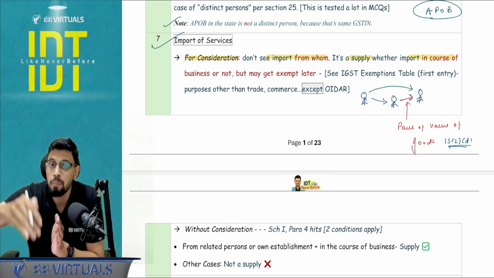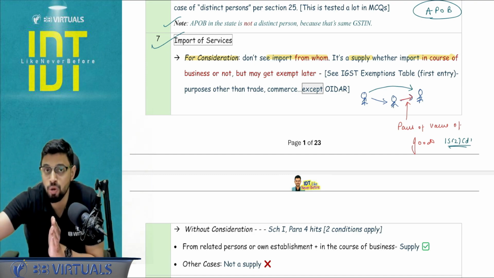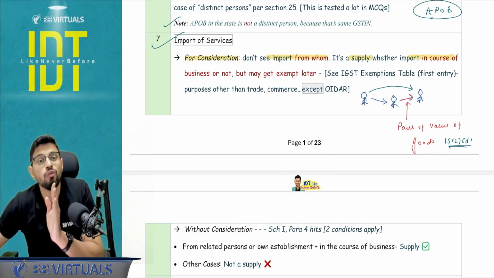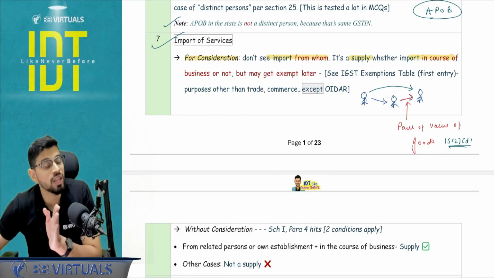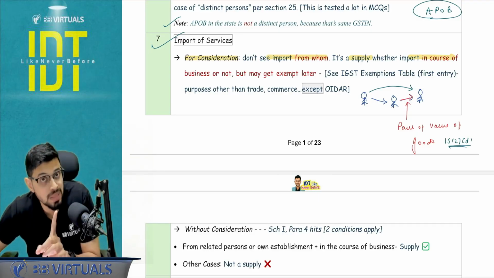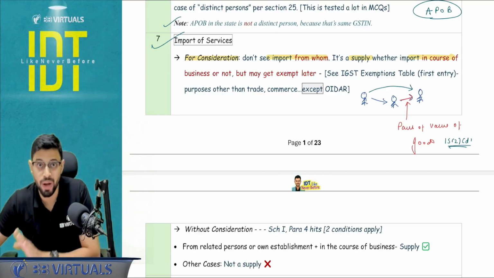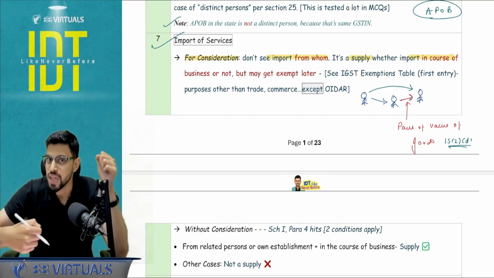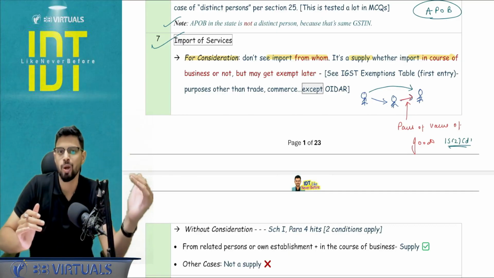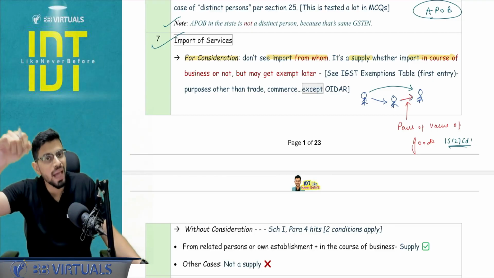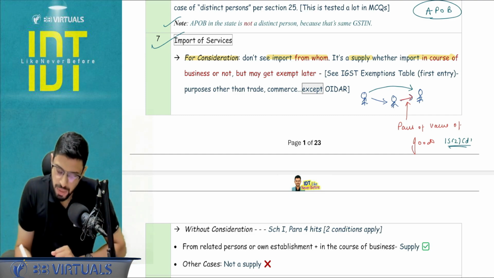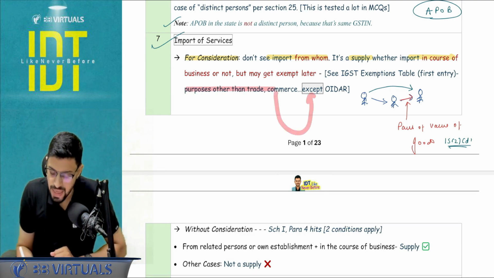Now this supply may get exempt later in chapter number 4 if it is imported by the government or an individual for personal purposes, or even a governmental authority for personal purposes, not related to trade, commerce or business, except OIDAR. Now I am slowly linking chapter number 1 with chapter number 4. The point I am trying to reiterate here is, in chapter number 1 we are just focused on whether it is a supply or not. In chapter number 4, if it is a supply, we may exempt that particular supply later. Is it okay? So later on it may become exempt if it is for personal purposes, except OIDAR.